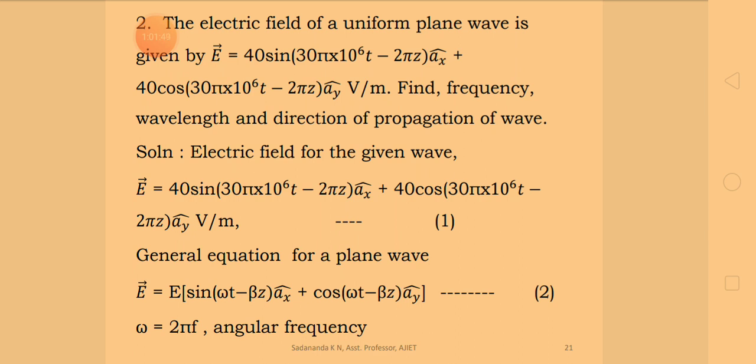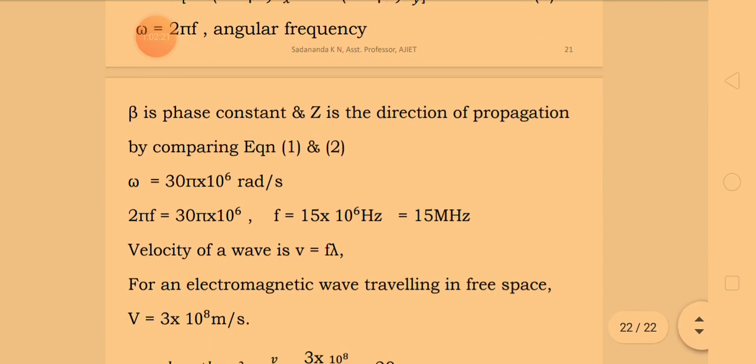E is equal to 40 sine omega t, where omega is 30 pi into 10 power 6, and the t term is there. Similarly, beta is 2 pi. That way you can compare and take the beta term as well as the omega term. Let us see how to solve it.